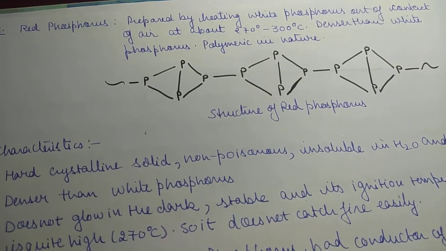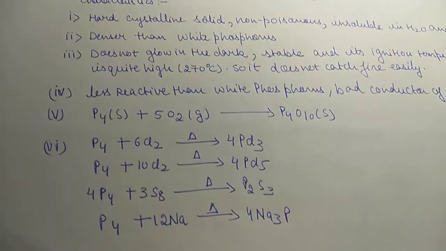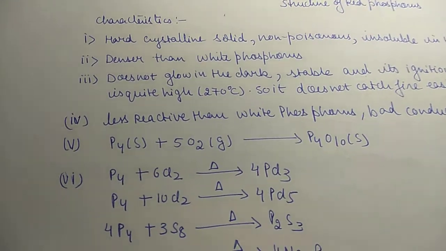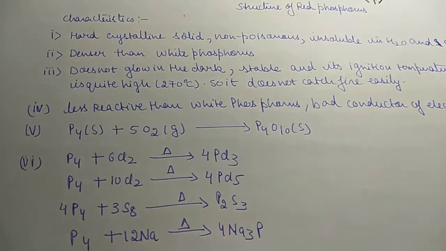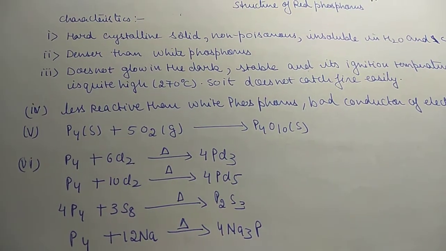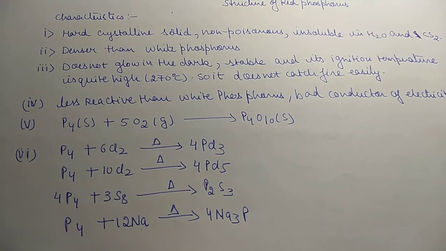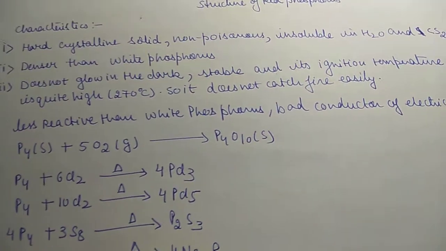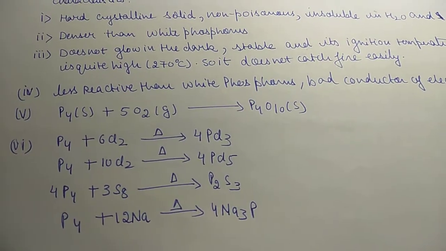What are the characteristics of red phosphorus? First of all, it is a hard crystalline solid, non-poisonous, insoluble in water and carbon disulfide. It is denser than white phosphorus. It does not show phosphorescence and is stable at its ignition temperature. Its ignition temperature is quite high, 270 degrees Celsius, so it does not catch fire easily.